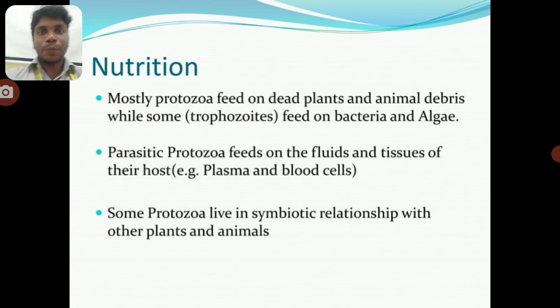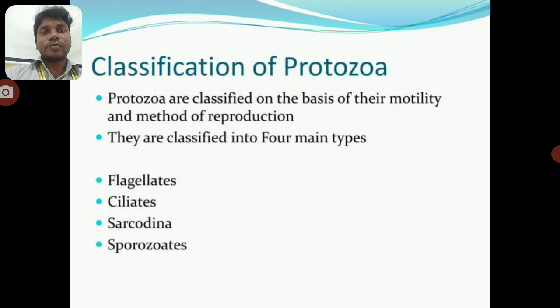Nutrition of protozoa. Most protozoa feed on dead plants and animal debris, with some trophozoites feeding on bacteria and algae. The parasitic protozoa feed on the fluids and tissues of their host, plasma and blood cells. Some protozoa live in symbiotic relationship with other plants and animals.